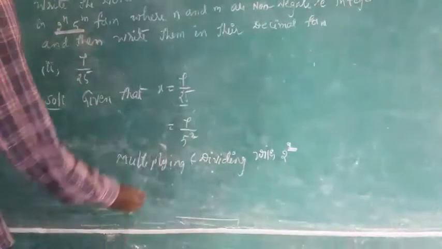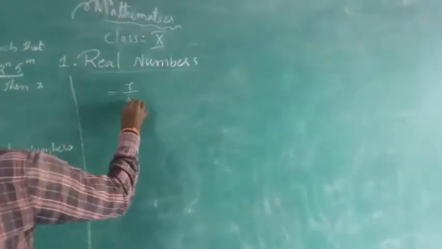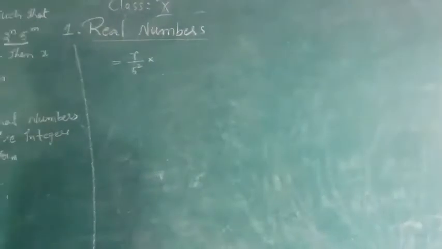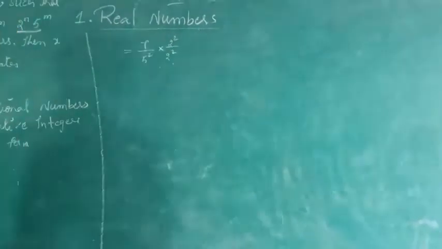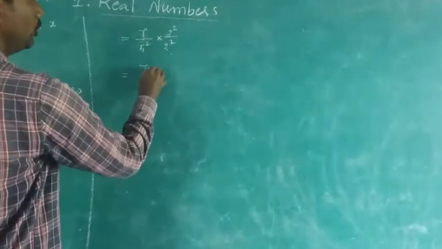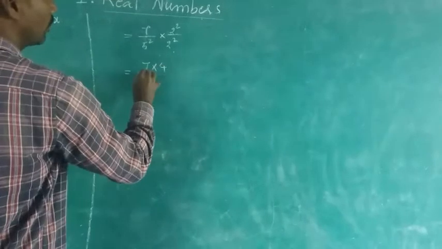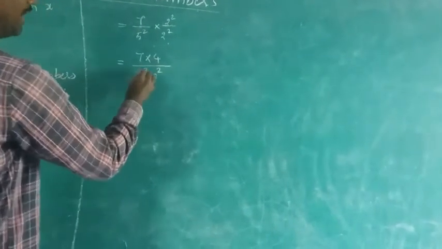So now I am writing 7 by 5 square, multiplying and dividing with 2 to the power of 2. Now observe: 7 into 2 square, the value is 4, by 5 square into 2 square.